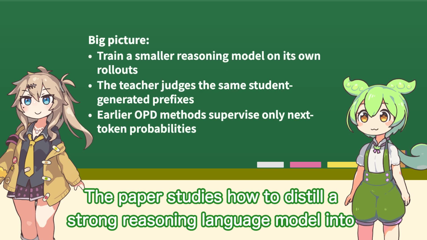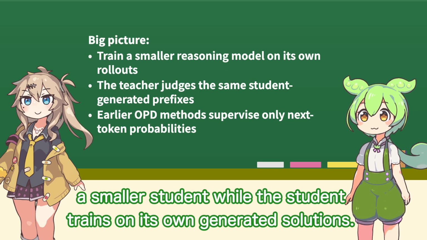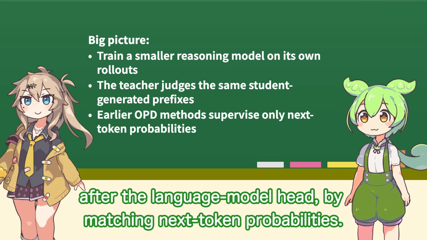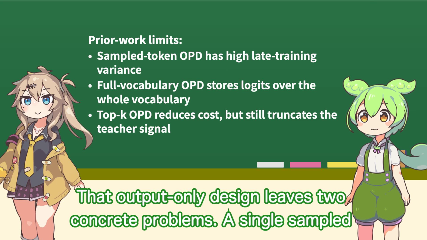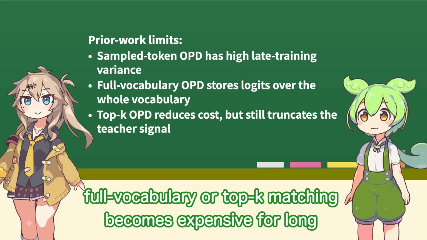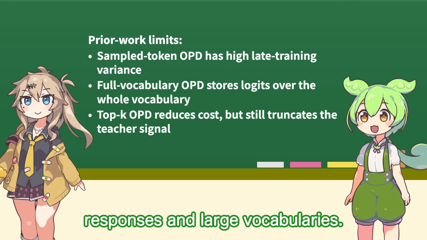The paper studies how to distill a strong reasoning language model into a smaller student while the student trains on its own generated solutions. Existing on-policy distillation mainly compares the teacher and student after the language model head by matching next-token probabilities. That output-only design leads to concrete problems. A single sampled token gives a noisy estimate of the teacher-student gap, while full-vocabulary or top-k matching becomes expensive for long responses and large vocabularies.